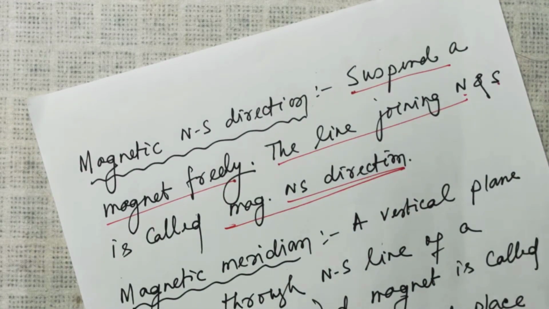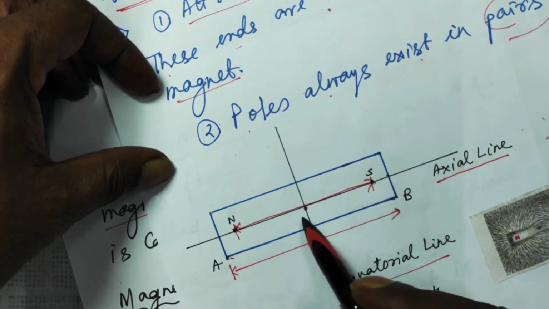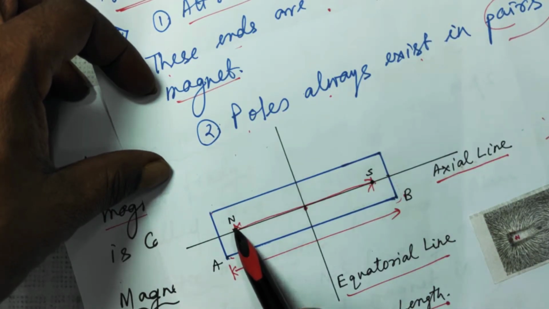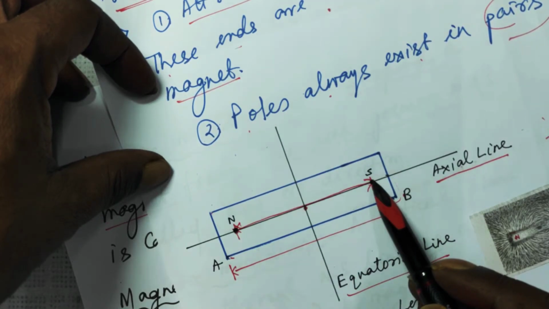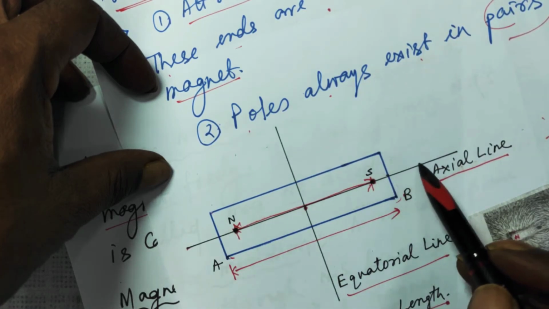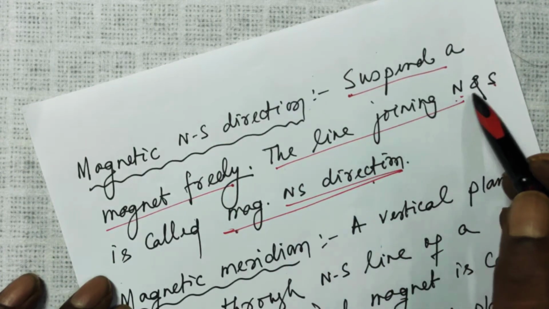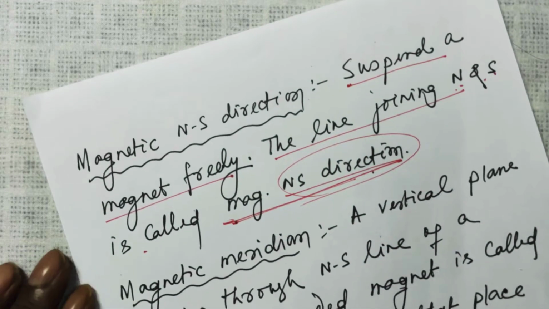Means if you suspend this bar magnet freely, then this end of the magnet will point towards the geographic north. This end will point towards the geographic south, and this line is called the magnetic north-south line. So the line joining the N and S is called a magnetic north-south direction, right?